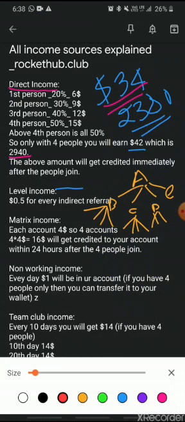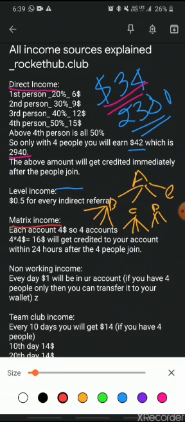Now let me talk to you about matrix income. Matrix income is that each account you get $4. So you get four accounts, which I said, for anything to start in Rocket Hub, you do need to have four members. I'm going to talk only about four members, because it's mandatory, otherwise you cannot transfer the money to your wallet. So assuming you have four members, which is a must, each account you get $4. So four accounts, 4 into $4 is $16. 4 fours are 16. So $16 will be credited to your account within 24 hours.